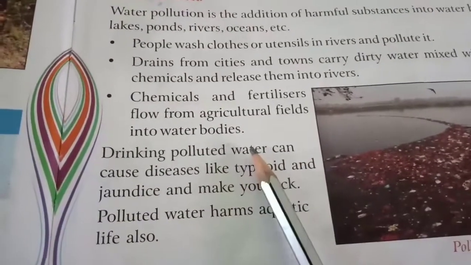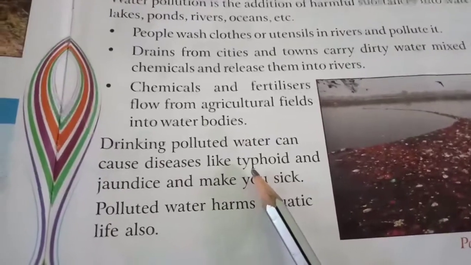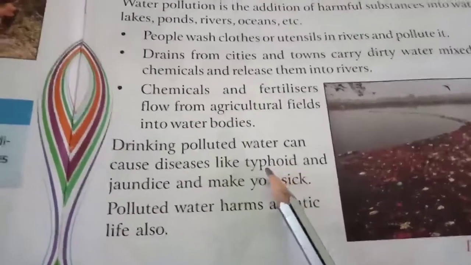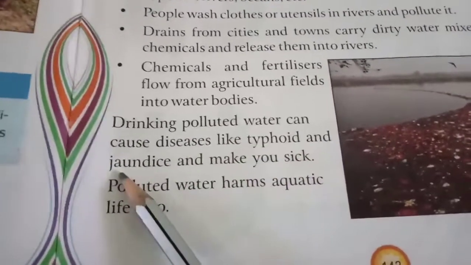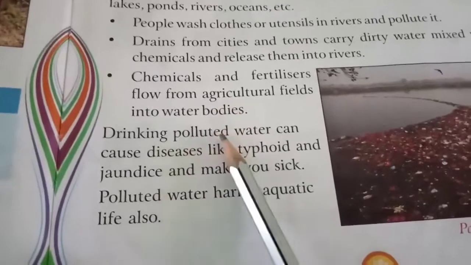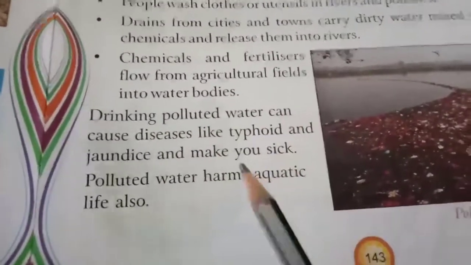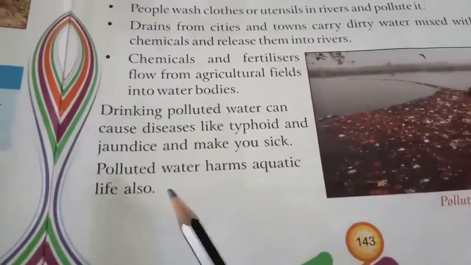So we cannot drink polluted, dirty water, because we may suffer from disease, we may get sick, and the names of some of the diseases are typhoid and jaundice. We may suffer from typhoid and jaundice because of using polluted water. Is it clear? So remember the names of the diseases, typhoid and jaundice.